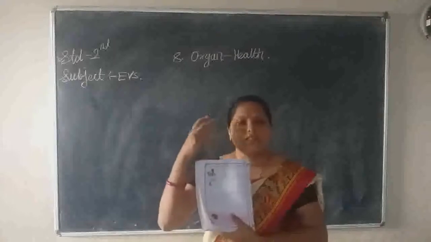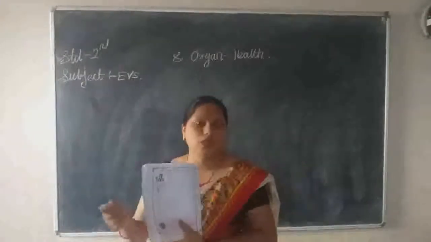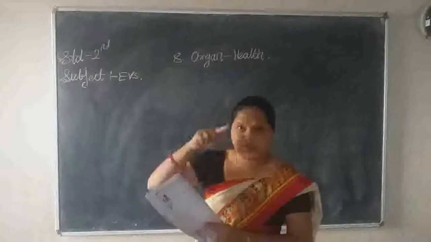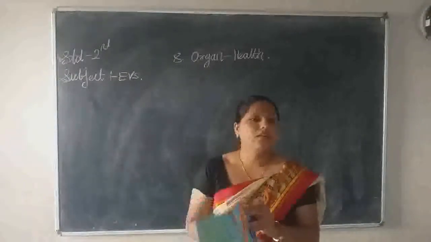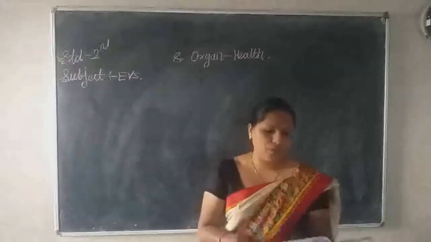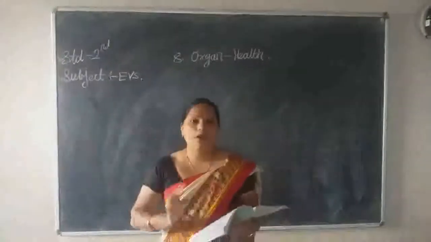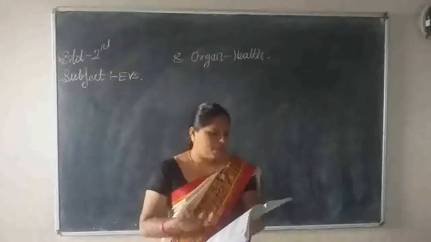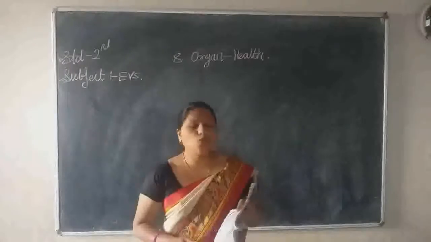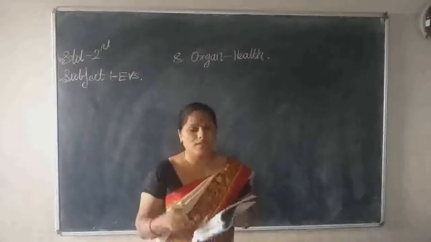Eyes. We can see things by using our eyes only. So write down eyes with a tick mark. Are you getting it? These are some work which we are doing by using our whole body. Here are some puzzles given in our textbooks. Who am I? You have to write the answers.